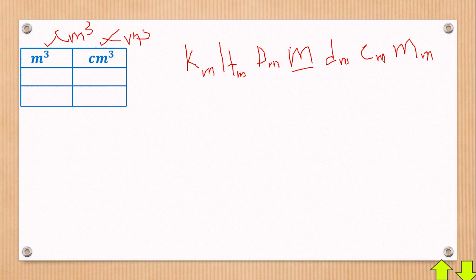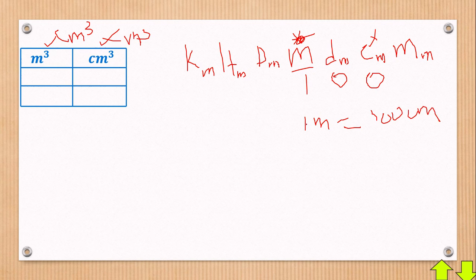Meter, where are you? Put a stone in meter. Then you're looking at centimeter, where are you? Centimeter is right there. So how many centimeters are in a meter? You put a 1 at the variable you want to get, then put zeros in all the places in between. It means that 1 meter is equivalent to 100 centimeters.